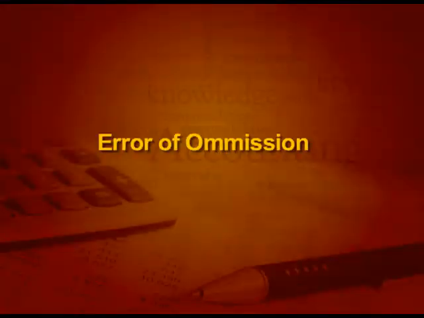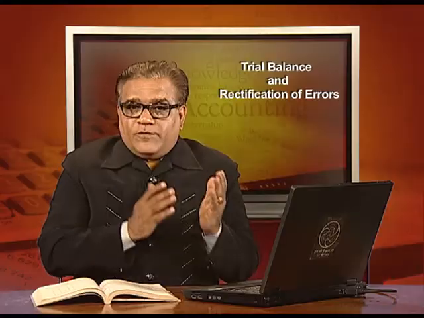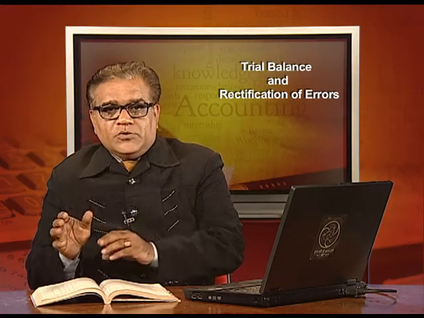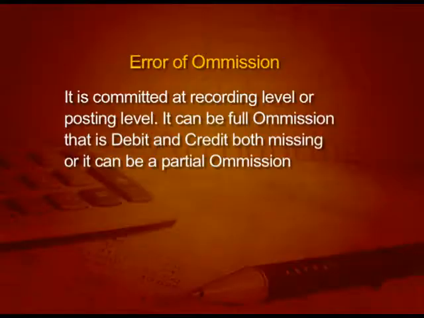Now, coming to the second type of error, error of omission. It is committed at the recording level or posting level. It can be full omission or partial omission. In case of full omission, both the aspects, debit and credit, are missing, then the trial will tally.